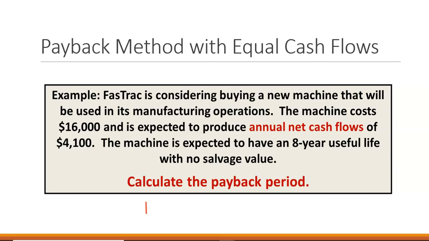So we're going to take 16,000 divided by 4,100, and that amount equals 3.9.